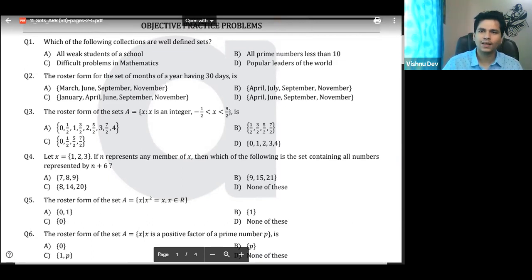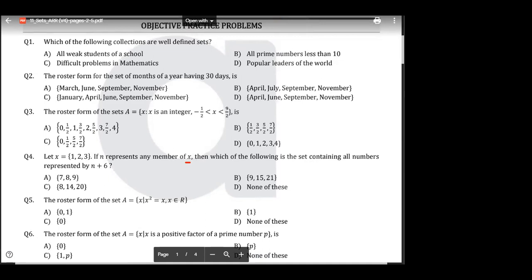Let us see question number 4 first, right? X is equal to 1, 2, 3, and n represents any number x. It's a variable. Which of the following is the set containing all the numbers represented by n plus 6? Now, simple, no?